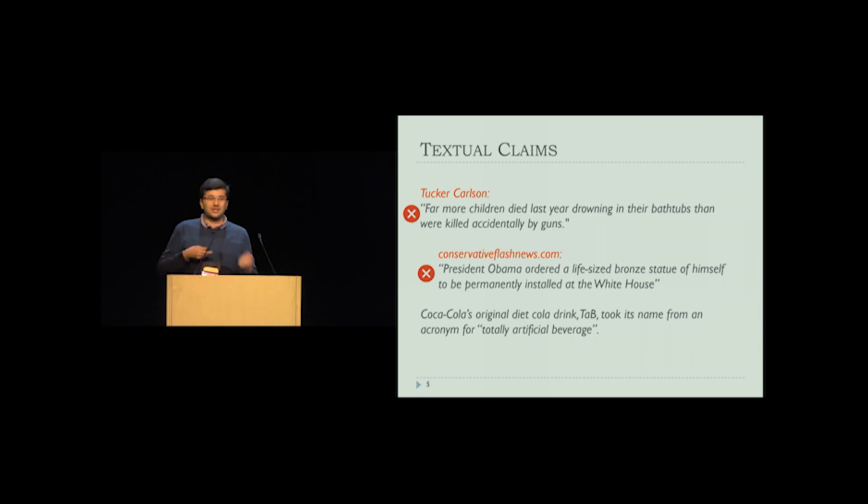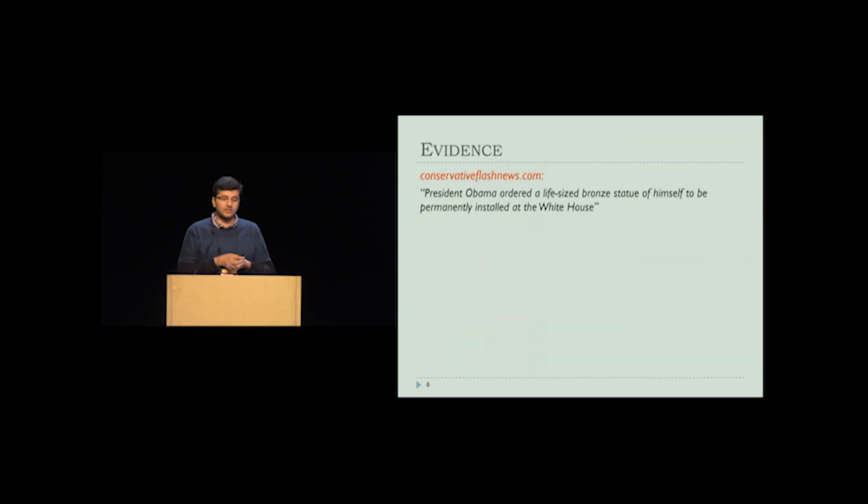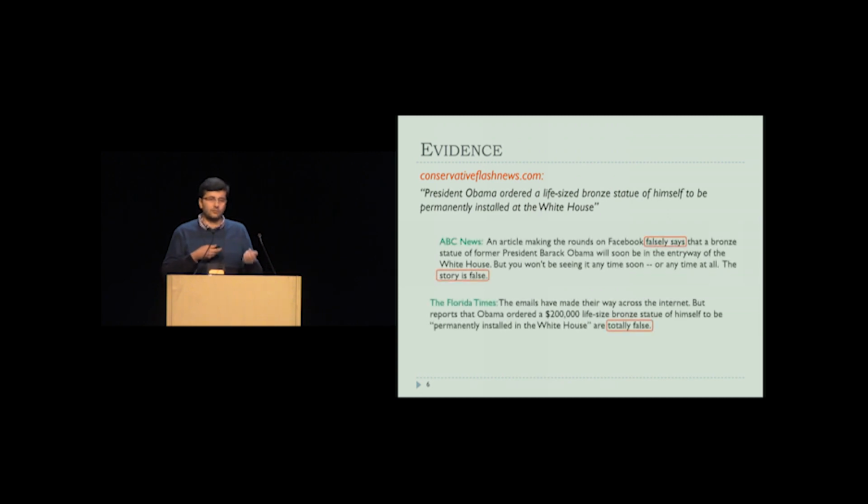Now you may wonder, what kind of evidence are we expecting out of the system, right? Here is an example for the claim about Obama ordering a statue of himself. We have two articles from abcnews.com and the Florida Times describing this claim and straightforwardly denying it, saying that these are false rumors going around the web. So this is something which we are looking for from our system.